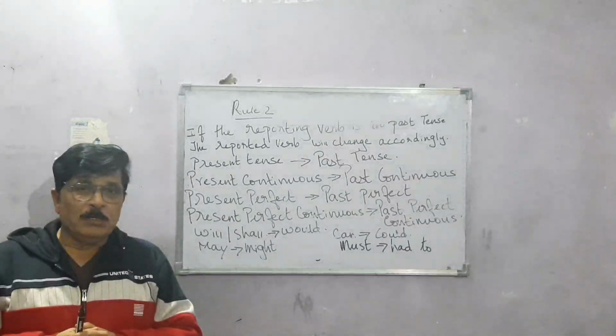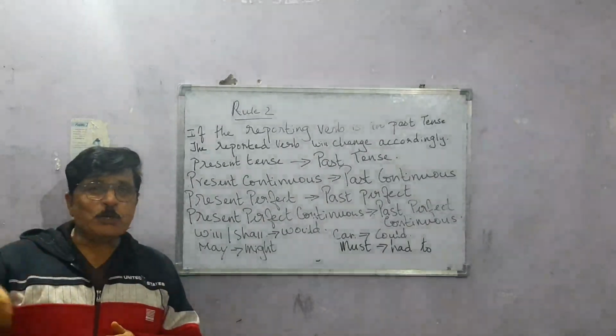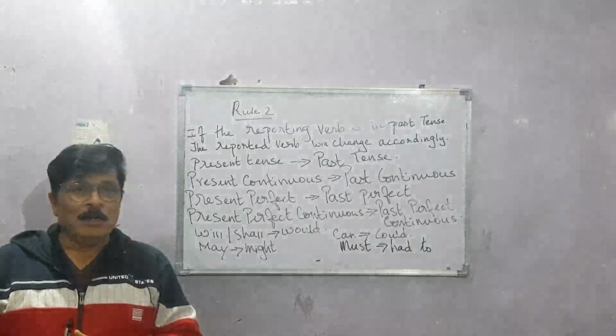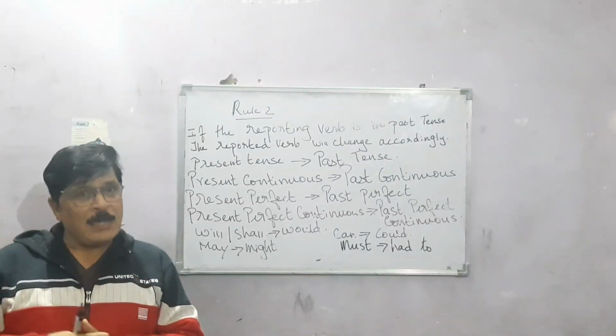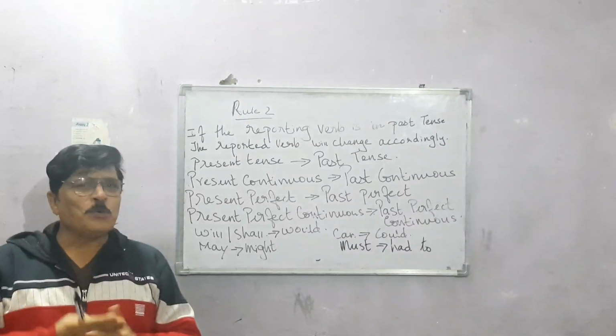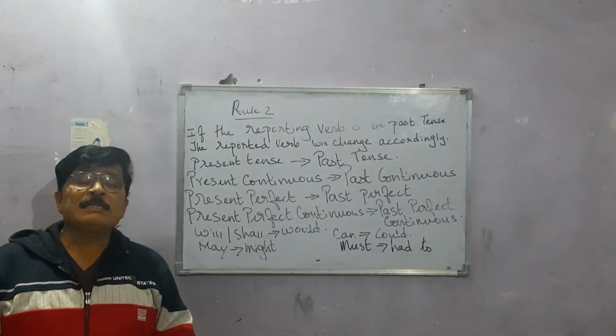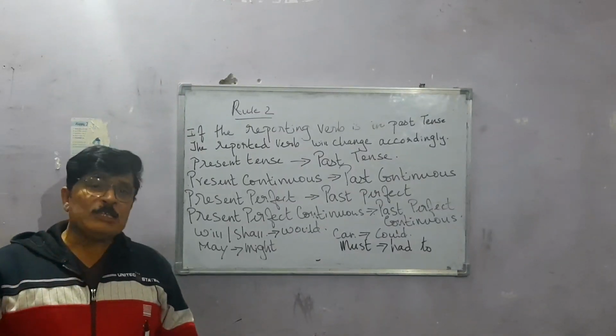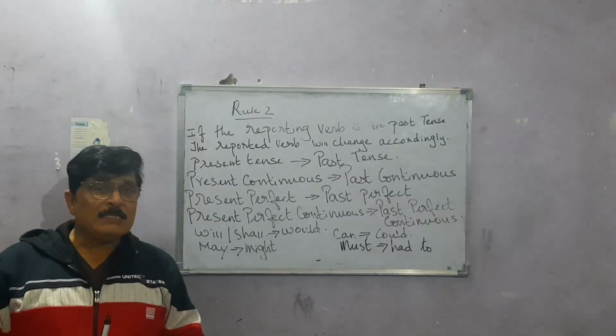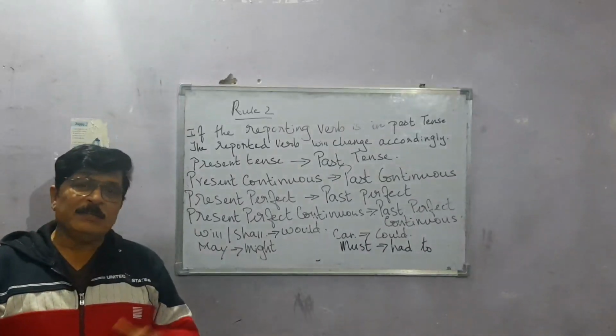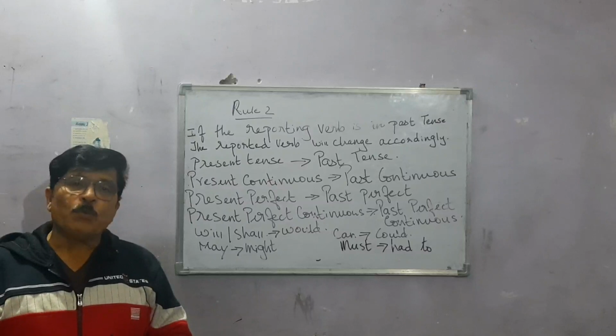Even your school, Ram said, my school is in Dehradun. You cannot change that school to another place. It's a permanent structure. So if something is permanent, then please do not change the tense of the reported verb.